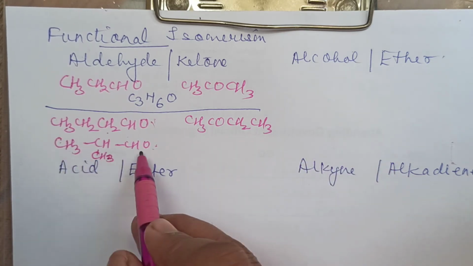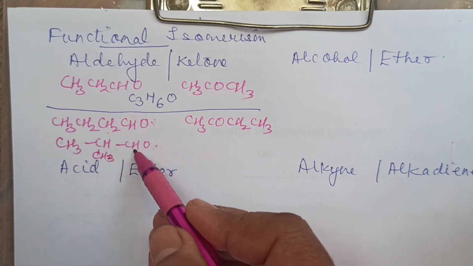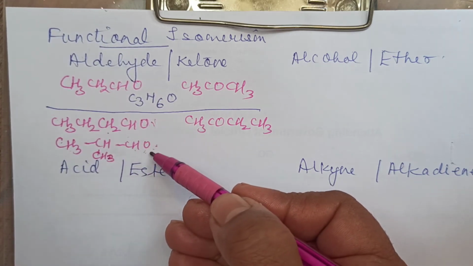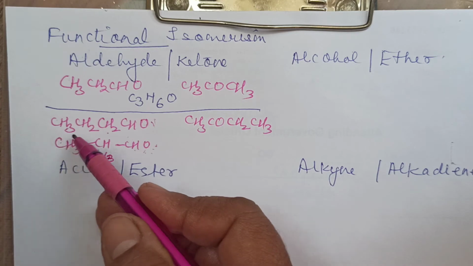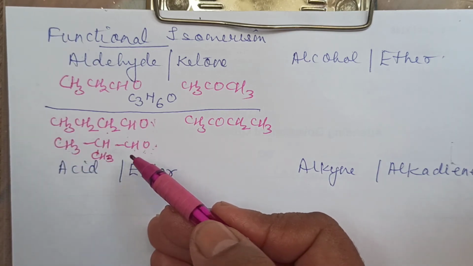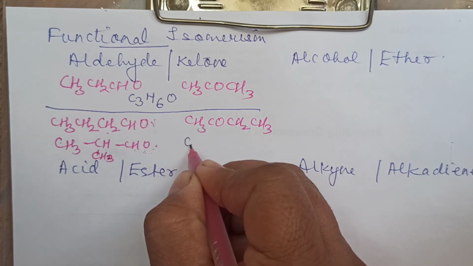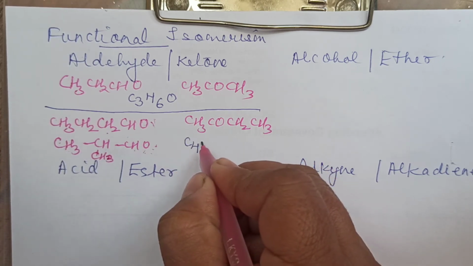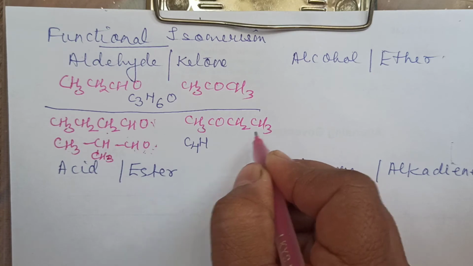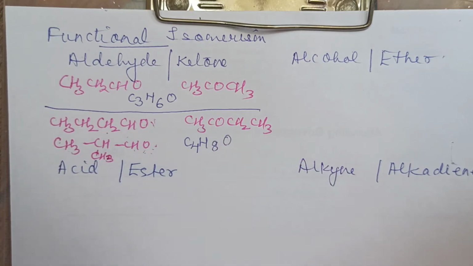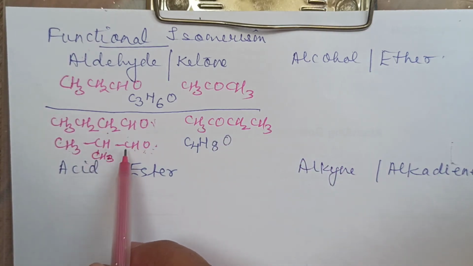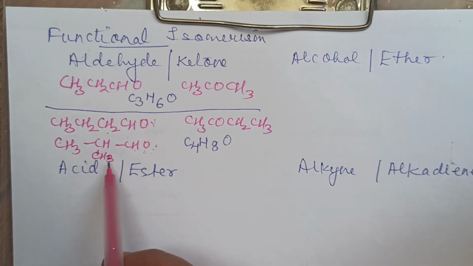In this, the length of the carbon chain is different. You can consider these two as chain isomers. Right? Because the length is 4, the length is 3. If I am combining all the carbon atoms and writing the molecular formula, I will have C4, H how many? 8, and then you have O. Even this one has the same: C4H8O. Even this one.